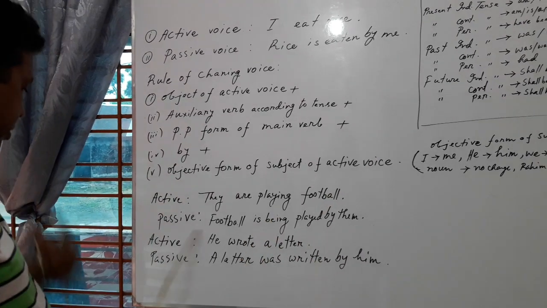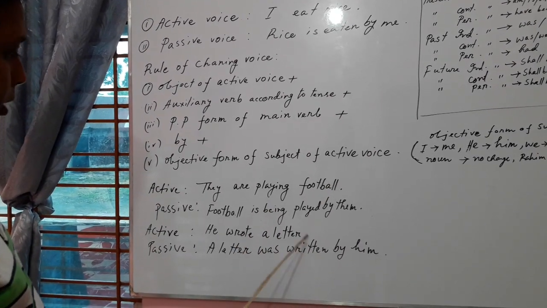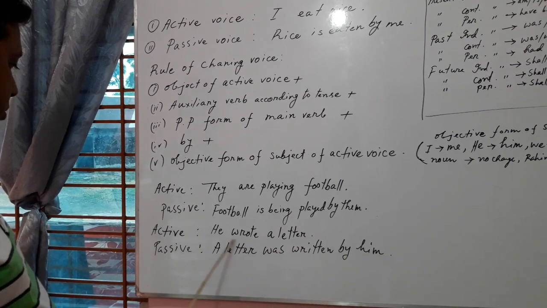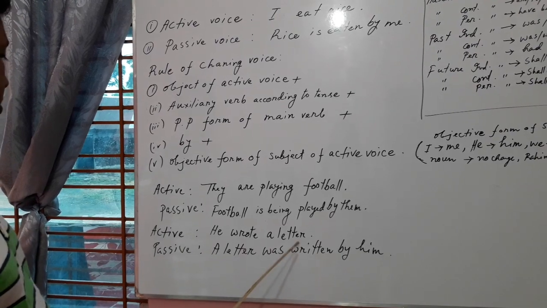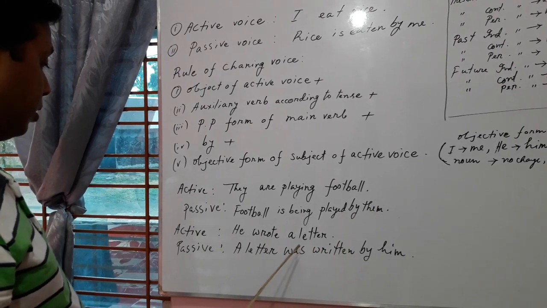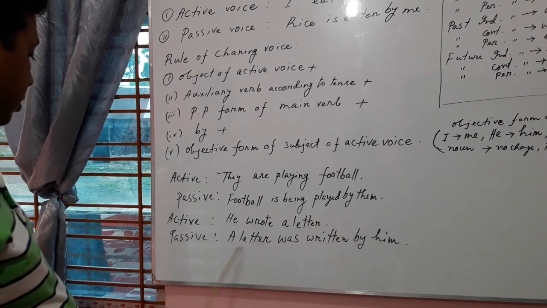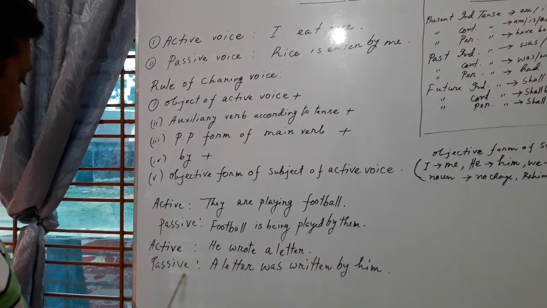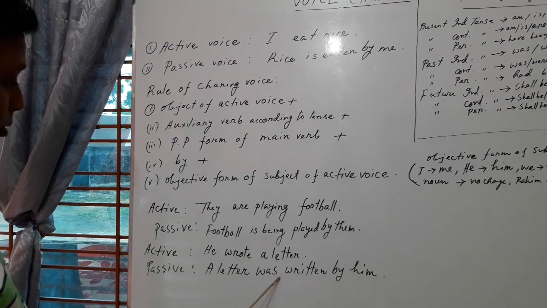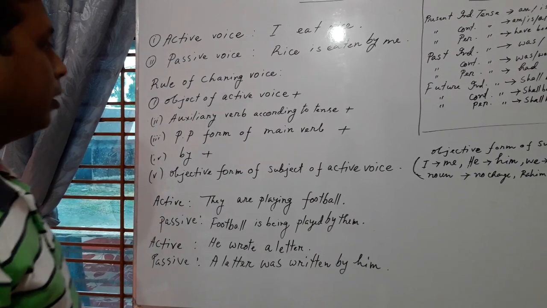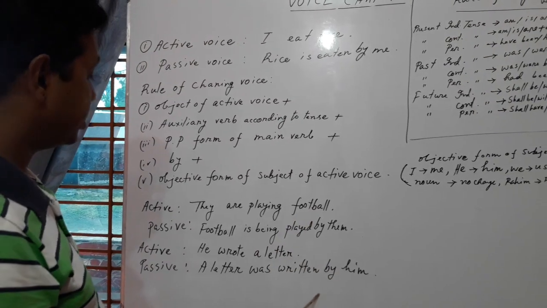Now go to another sentence. Active voice: he wrote a letter. What is the tense of this sentence? Okay, it is past indefinite tense, and the subject is he and the object is a letter. So the passive voice will be: a letter was written by him. And in this way we can change